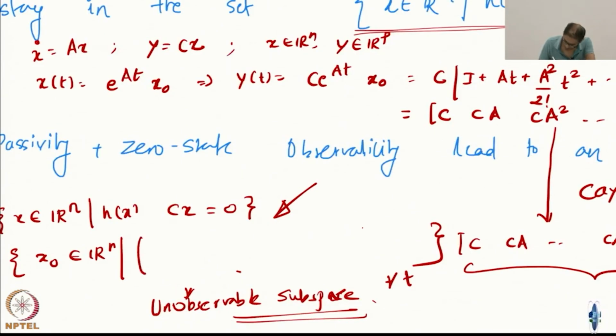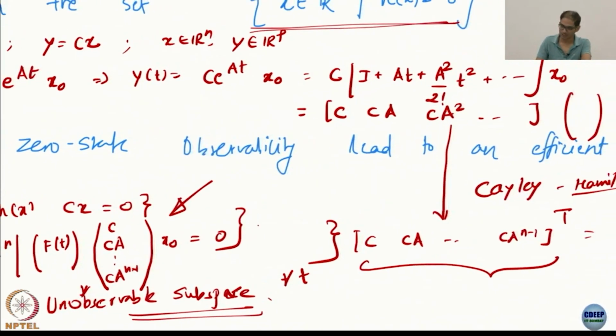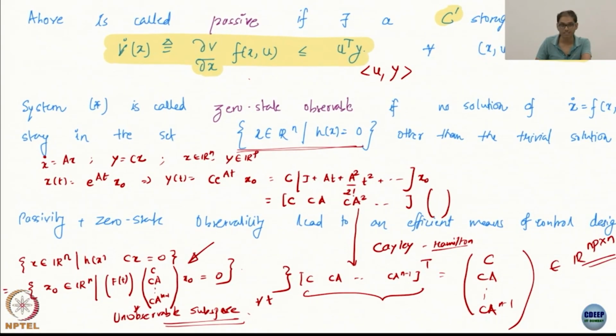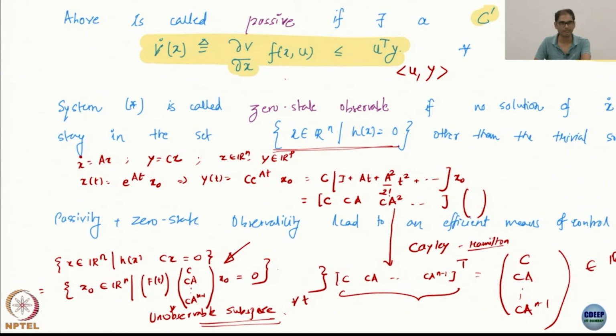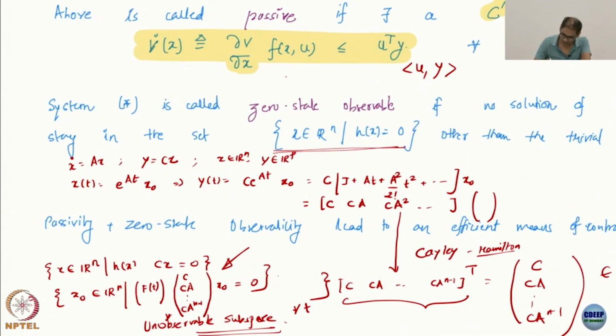It is some function of t times C, CA, up to CA^(n-1), times x0 equal to 0. Okay, this is now correct, because this was an np cross n matrix. The observability matrix is an np cross n matrix, and the x0 is an n by 1 vector. This is now correct. Okay, all right, big mess. But the basic point is, this expression here can be written as this.